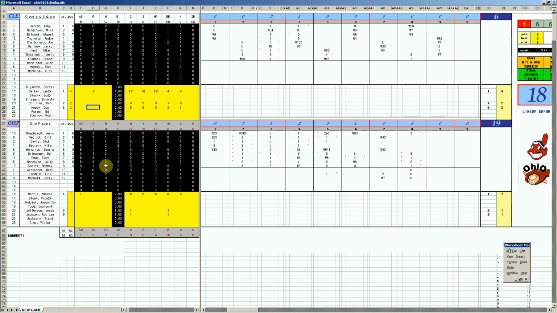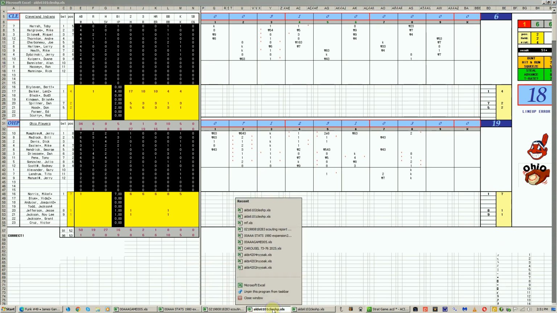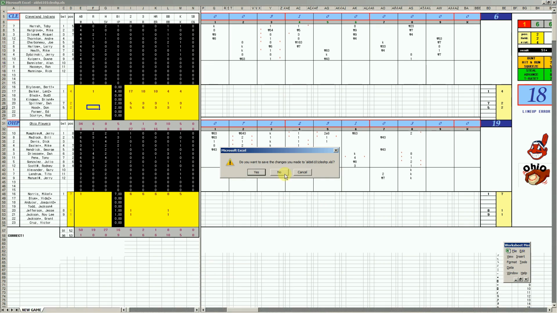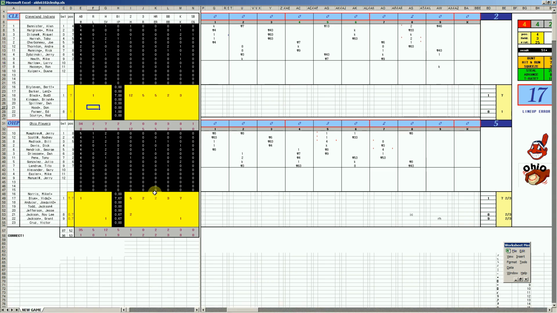Every starter had at least 2 hits. You know, like they say, everybody got a hit. Madlock, Dick Davis, and Tony Pena had 4 hits. 19-6, Ohio Players win Game 1. So now they'll probably lose Game 2, 2-0. That's what usually happens in Strat, right? You get 27 hits day 1, and you get 6 next day.